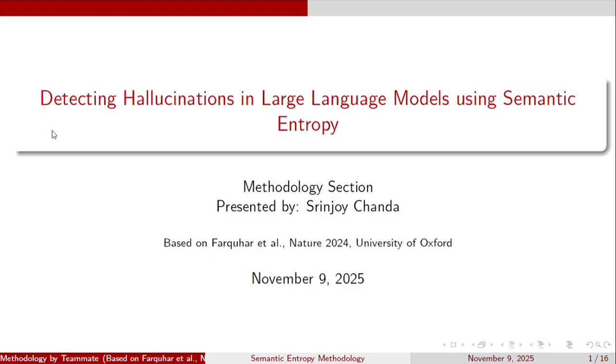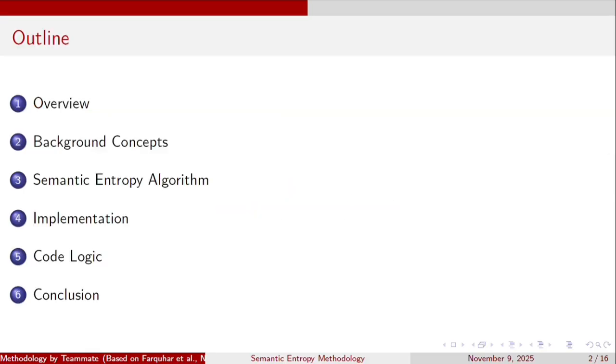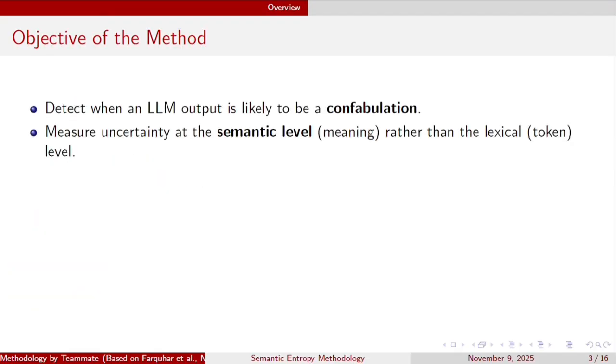Hello everyone. I will be explaining the methodology section of this paper, that is, how the authors developed and implemented the concept of semantic entropy to detect hallucinations, or more precisely confabulations, in large language models. Here is the outline of what I will cover. I will start with the overall objective, move into background concepts like uncertainty estimation, then walk through the semantic entropy algorithm, which will include the prompting templates, baseline, and how it was implemented.